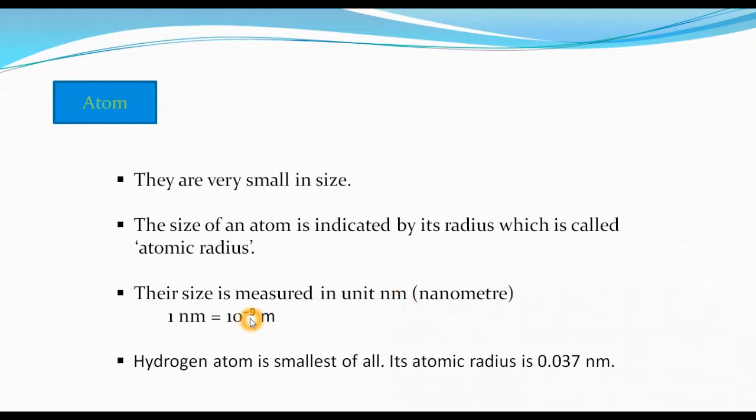One nanometer is equivalent to 10 raised to the power minus 9 meter. So we can measure the atomic radius in nanometers. The hydrogen atom is the smallest atom of all. It has an atomic radius of almost 0.037 nanometers. We cannot even imagine how small an atom is.